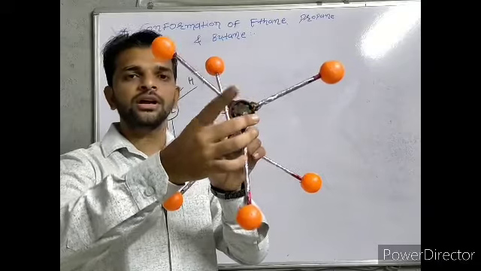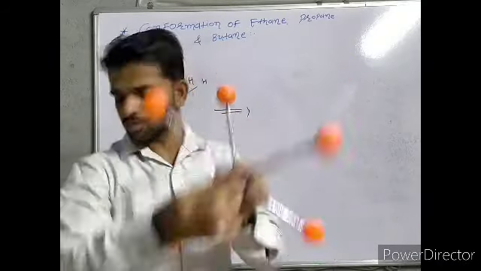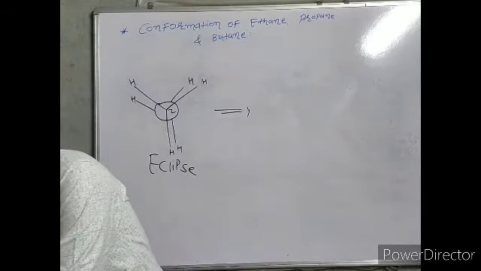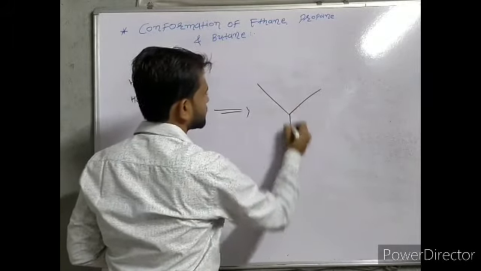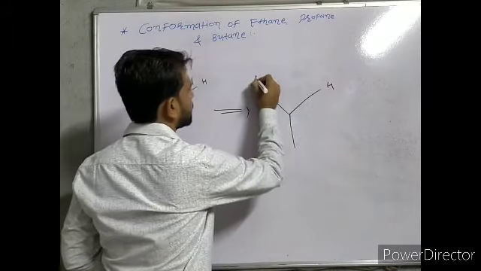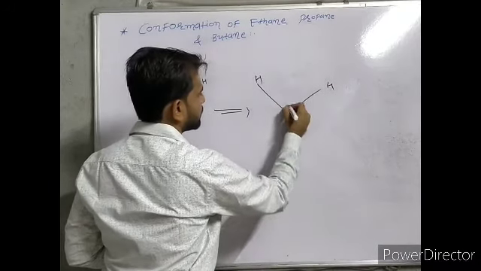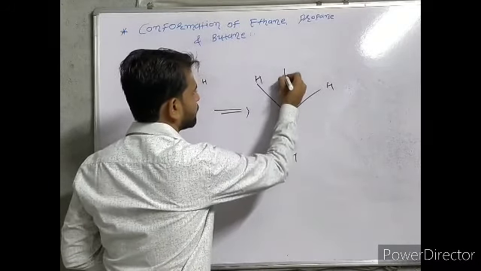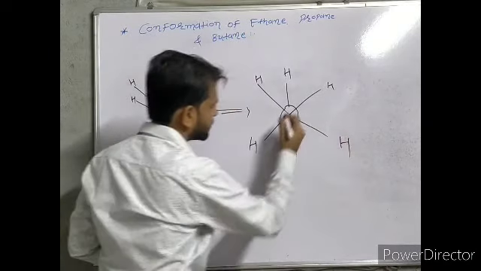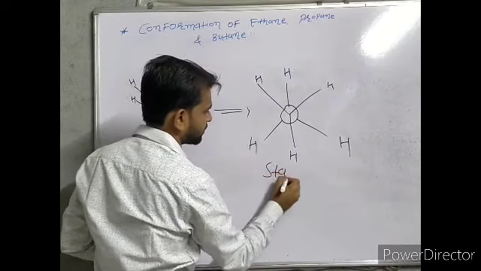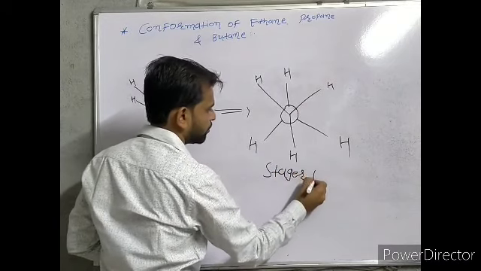The front carbon remains as it is, and we draw the structure like this. Here all atoms are hydrogen and we get a structure like this. This form is known as staggered, which we know very well.